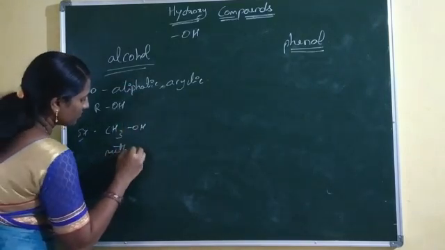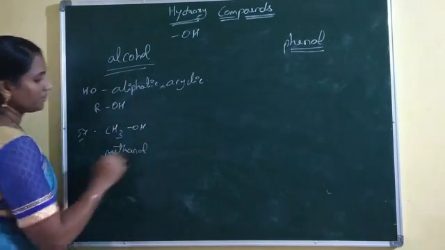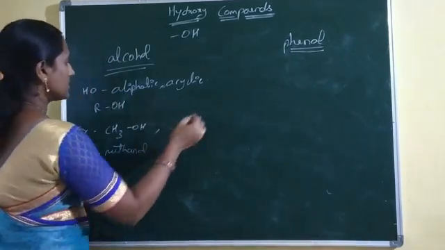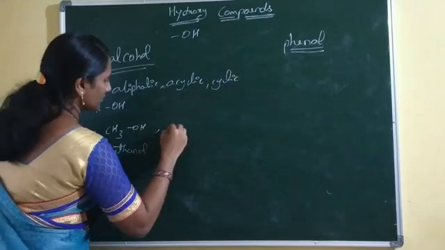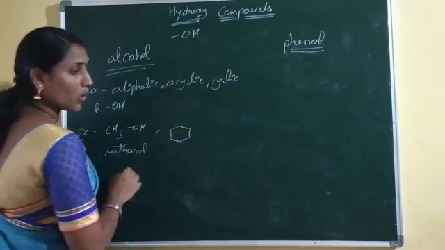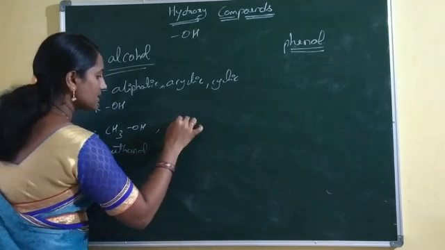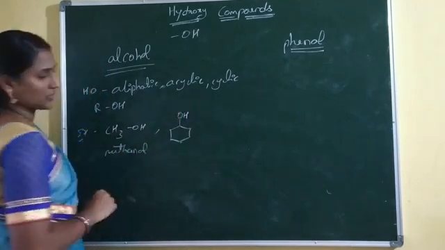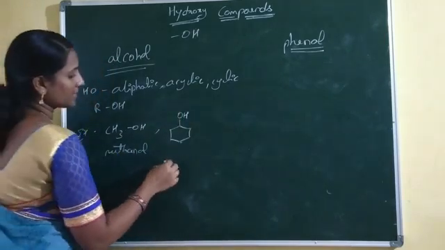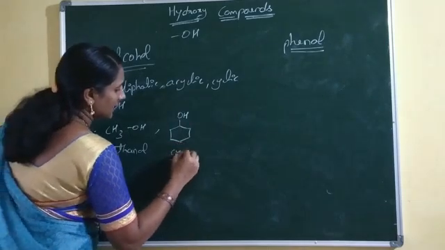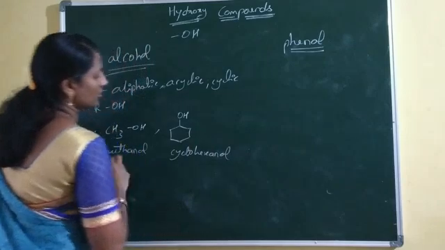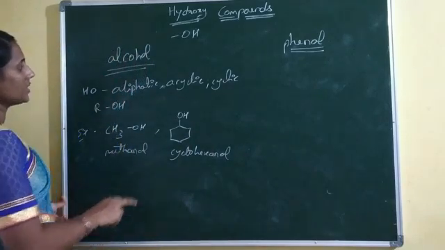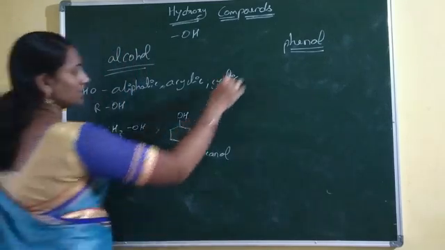What is this name? Methanol. Another example is cyclic alcohols. Take cyclohexane, directly bonded with OH. This name is cyclohexanol. Cyclohexanol is one of the examples of cyclic alcohol.